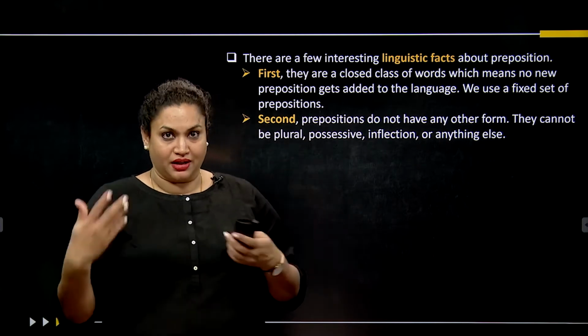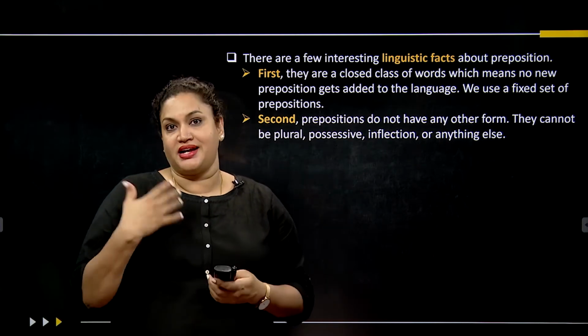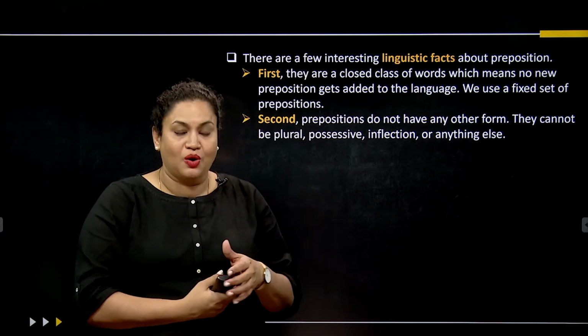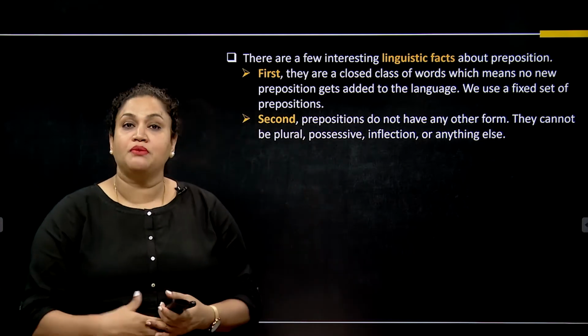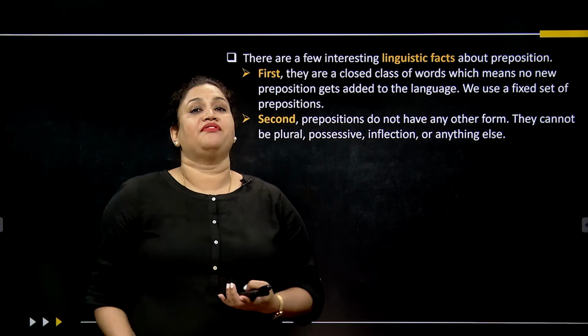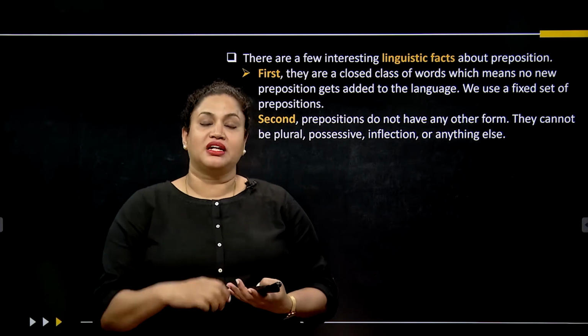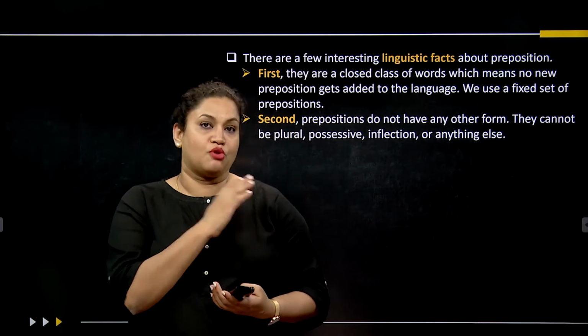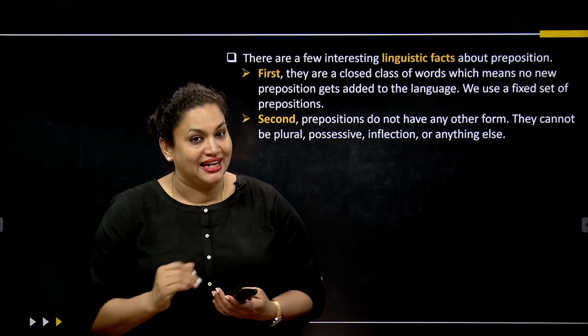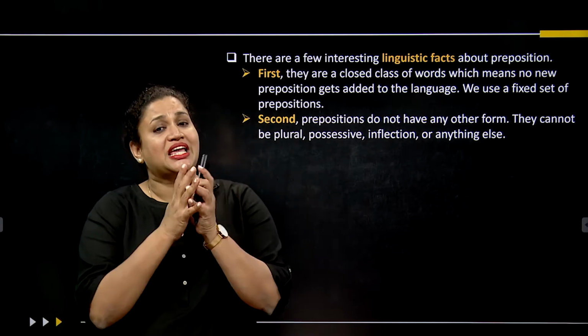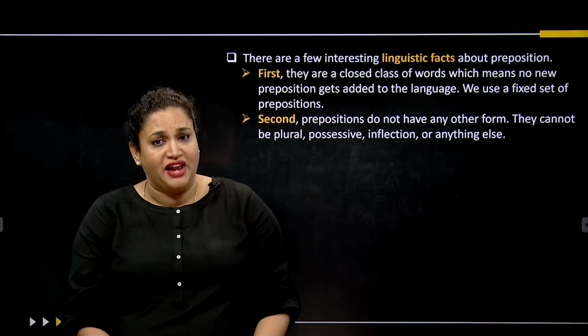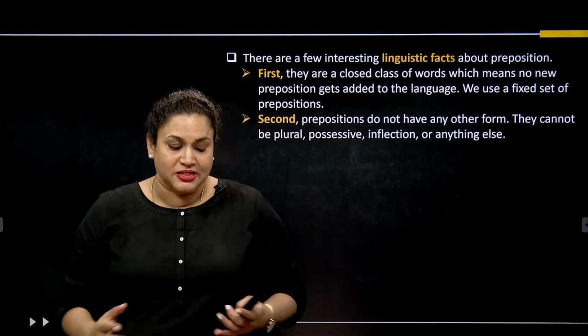So many things I can combine together and use. But it is not so in the case of a preposition, because they do not have any other form. If it is in, it is just the in. At the most, it can become into, but not more than that or lesser than that. They cannot be plural, they cannot be possessive, they cannot be inflected or anything else.